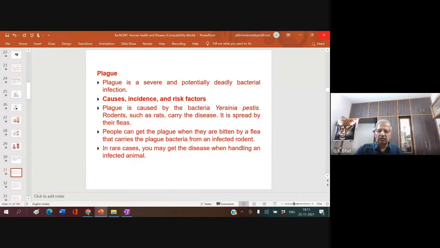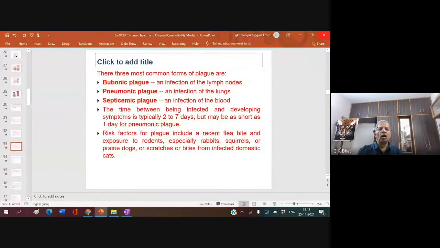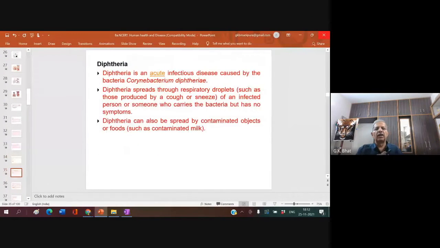Plague is a severe, potentially deadly bacterial infection caused by the bacterium Yersinia pestis. I shall give the details of that later. Diphtheria is an acute infectious disease caused by the bacterium Corynebacterium diphtheriae. Diphtheria spreads through respiratory droplets. I shall give you details about this later.